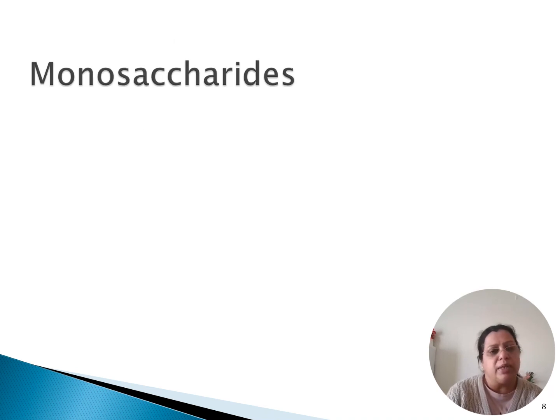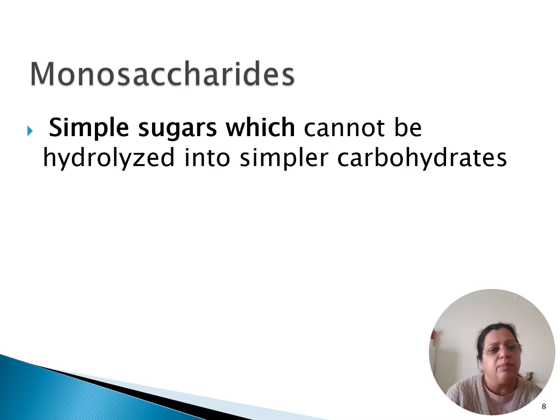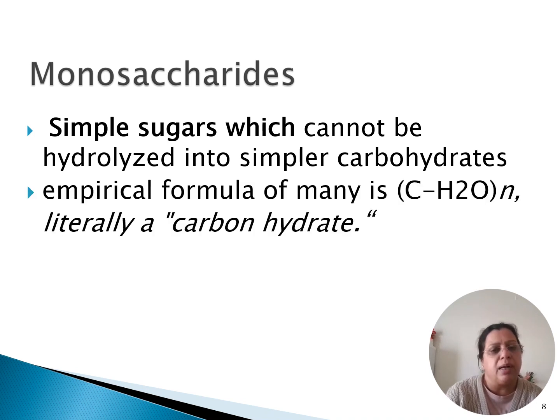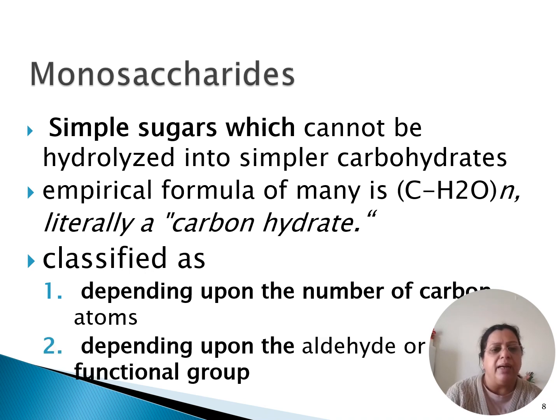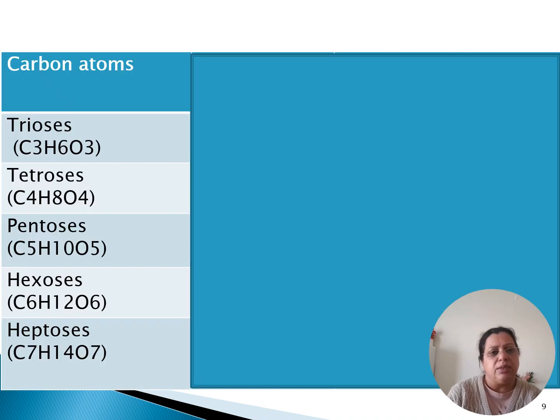Coming on to monosaccharides. Monosaccharides are the simplest form of carbohydrates and they cannot be hydrolyzed into simpler carbohydrates. The empirical formula of this is (CH2O)n, which literally means it's a hydrate of carbon. It is classified into different categories depending upon the number of carbon atoms and on the functional group, which can be aldehyde or ketone.